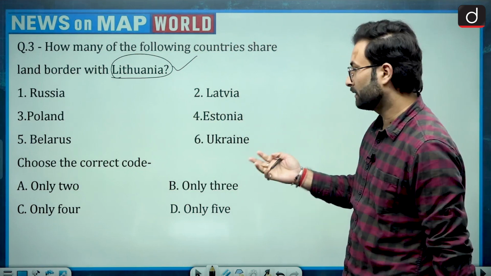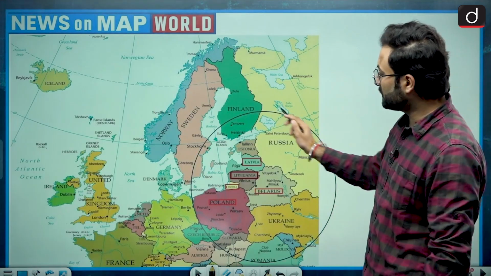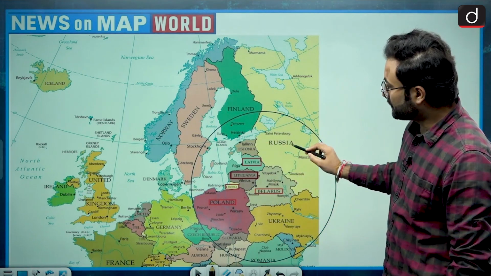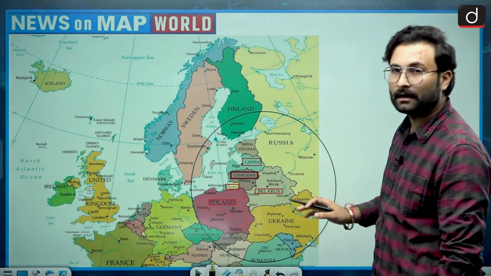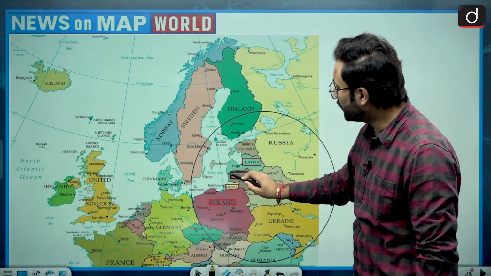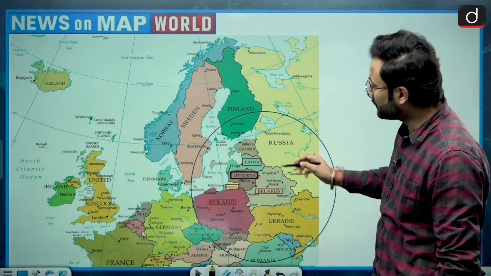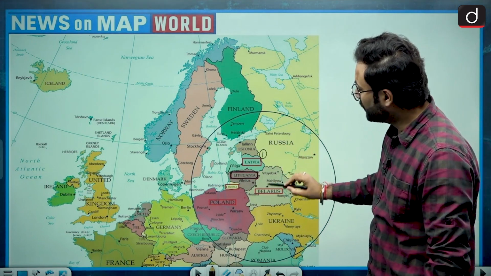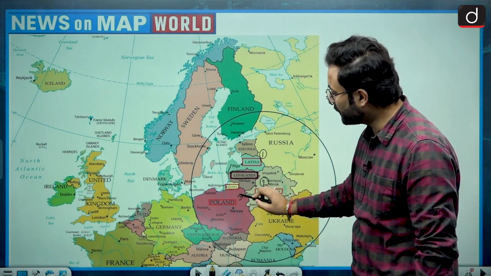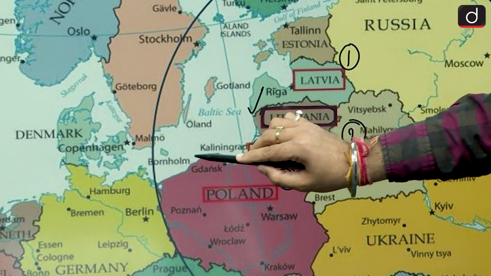So let's see the correct answer. Before that, we'll look at the map. This is the map of Europe, and there is Russia. Now when we are talking about our country of interest, that is Lithuania, it is here. The countries which share boundaries with this: first is Latvia, second is Belarus, third is Poland in the southern area, and here you can see this small portion, that is Kaliningrad.